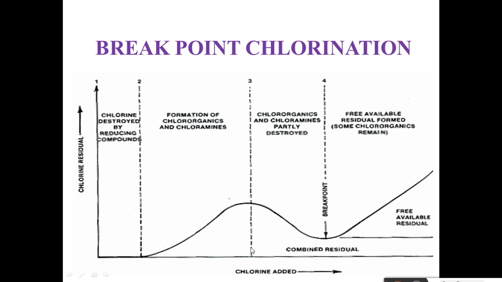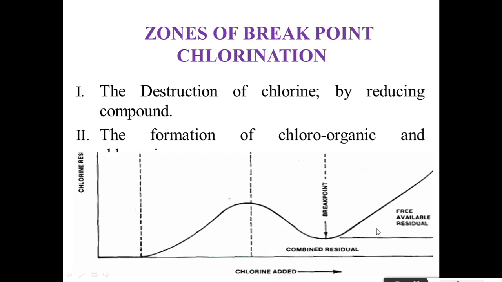There are various advantages of breakpoint chlorination. First, it removes the taste and odor of the water. Second, the desired residual chlorine will remain in water. Third, it will remove organic matter and manganese also. It will complete the oxidation of ammonia and other compounds also. So these are the advantages of breakpoint chlorination.